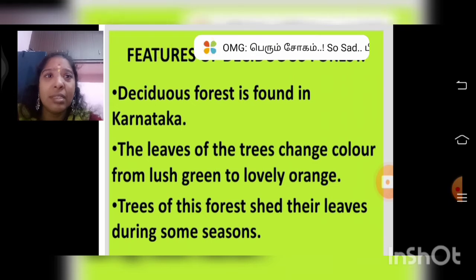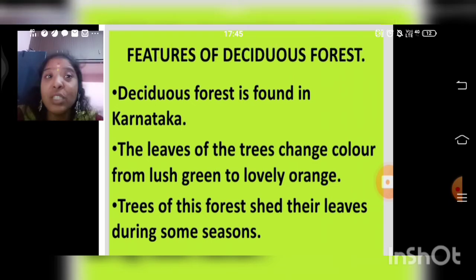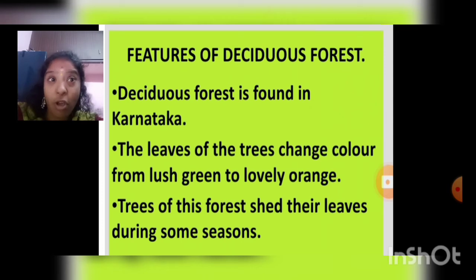Next comes the features of deciduous forest. Deciduous forest is found in Karnataka. The leaves of the trees change color from lush green to lovely orange. Can you regain the images in the last video? I hope you all can remember the last video. The leaves of the trees change color from lush green to lovely orange. Trees of this forest shed their leaves during some seasons.